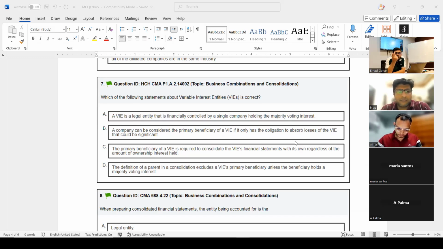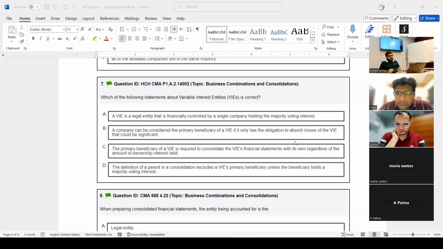The company who has the power to direct and to absorb the losses and benefits is called what? Primary beneficiary. So they say the primary beneficiary of a VIE is required to consolidate financial statements with its own, regardless of the ownership. Yes, it does not matter if you hold more than 50%. Okay. So C is the answer.